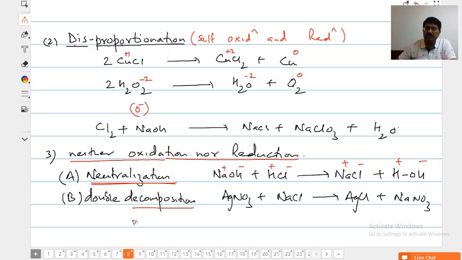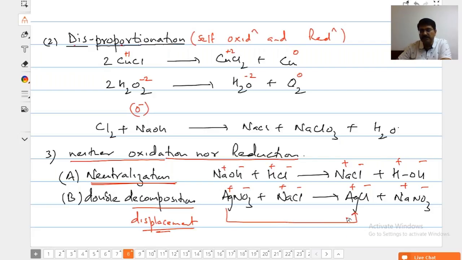Double decomposition, or you can call it double displacement. What is double displacement? Silver nitrate and sodium chloride, plus minus plus minus. The oxidation state is not changing. So we call it double decomposition.